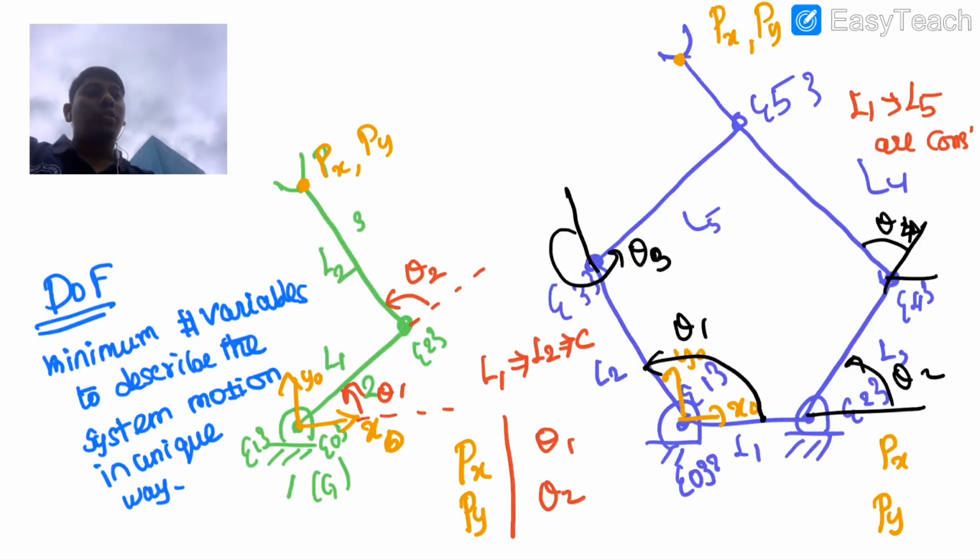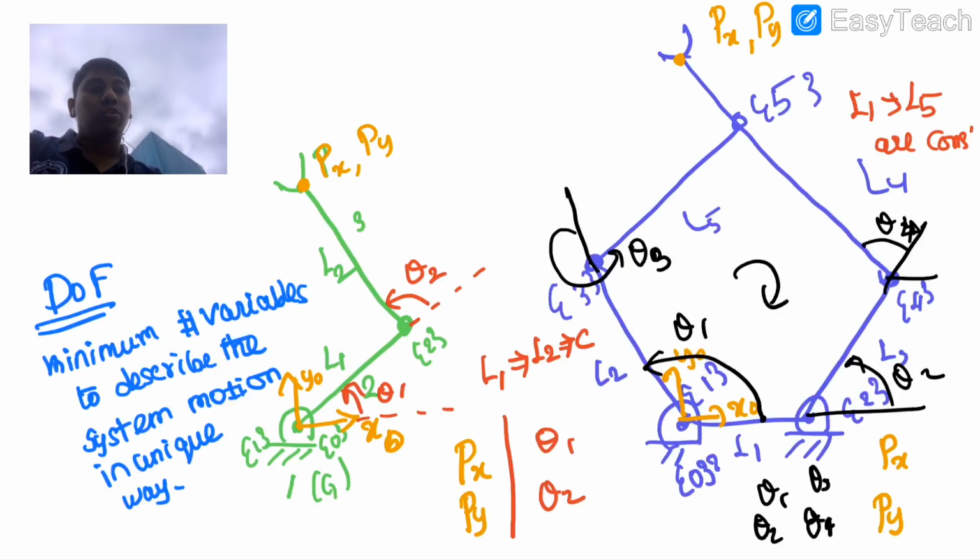Now you can see that at least 4 variables are coming: theta 1, theta 2, theta 3, theta 4. But if you look at this configuration, it's a closed loop and the other is an open loop. So what one can see is that theta 3 and theta 4 are not direct quantities, as long as I assume the motor is fixed here.